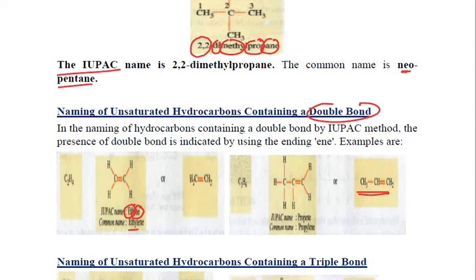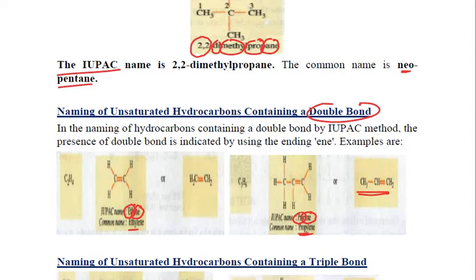Because there are three carbon atoms, we'll write the name to be "prop". Since there is a double bond, in order to indicate that it is an alkene, we will write "ene". So the name becomes propene, and this is the IUPAC name. Its common name is propylene.